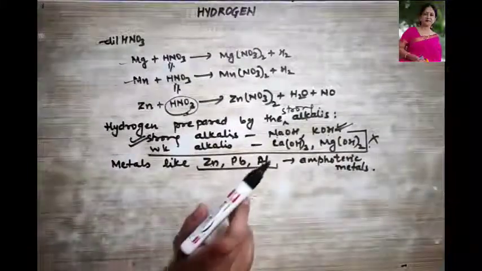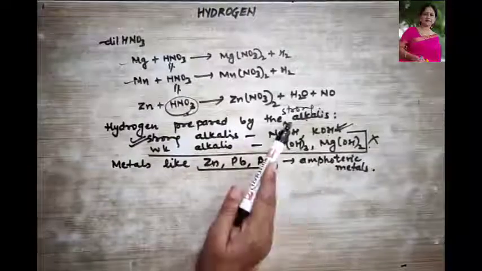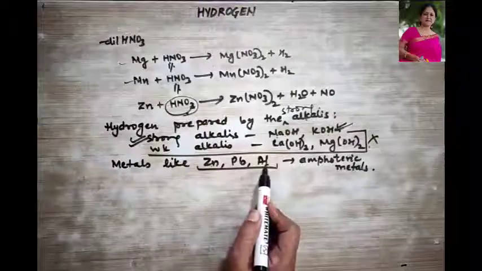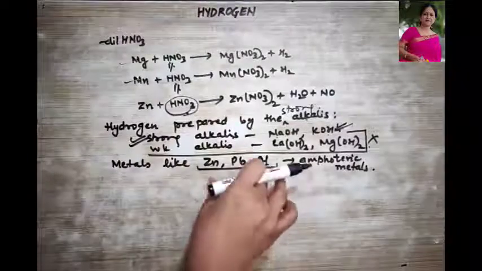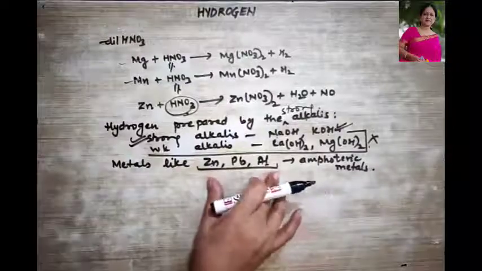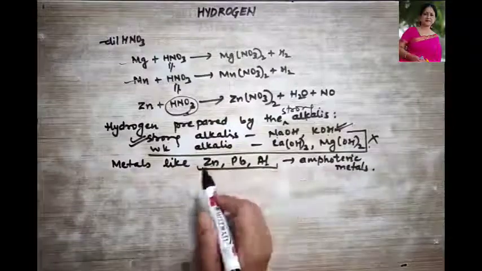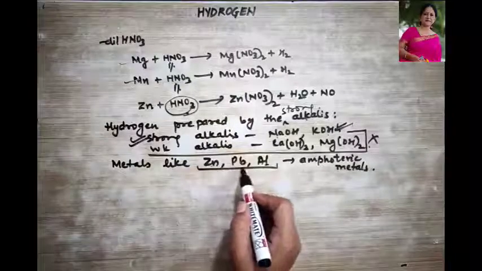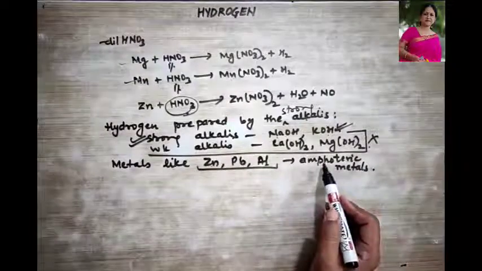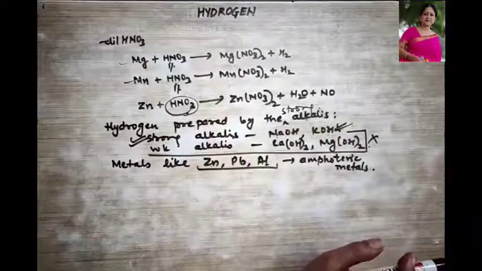So the metals which can react with the strong alkalis are only zinc, lead and aluminium, and these metals are also called amphoteric metals. If their oxides are formed, that is ZnO, PbO or Pb3O4 or Al2O3, then they are called amphoteric oxides.